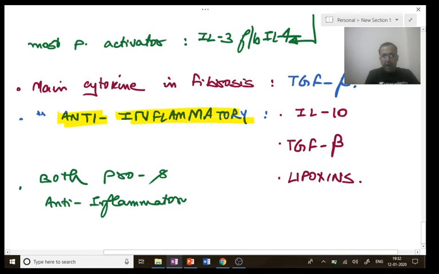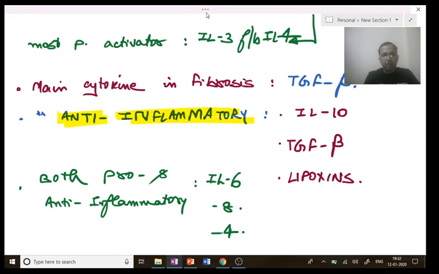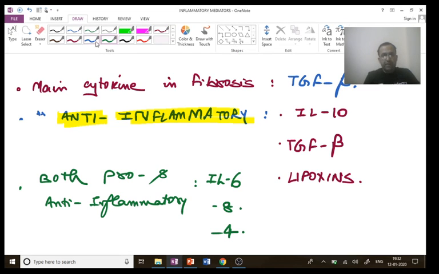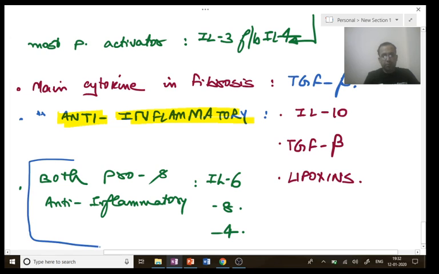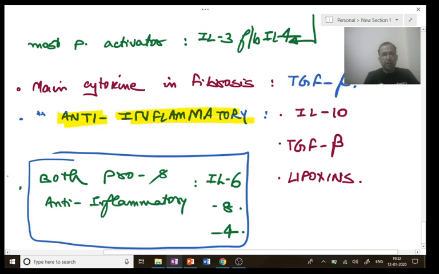Interleukin 6 and interleukin 8, along with interleukin 4. 4, 6 and 8, these are both pro and anti-inflammatory in nature.